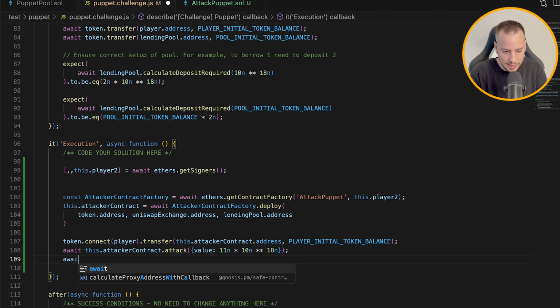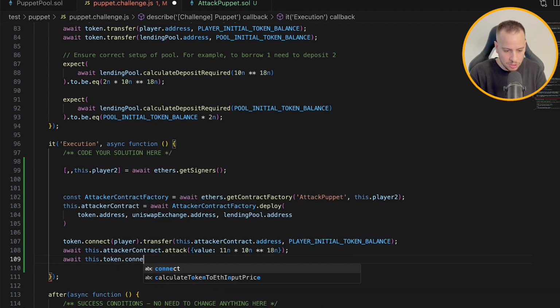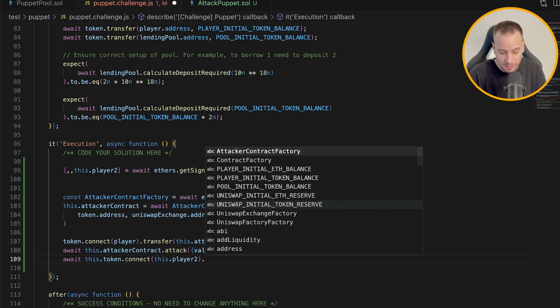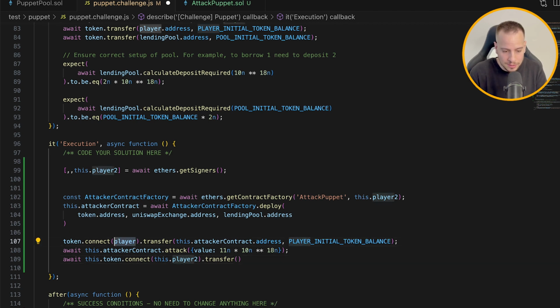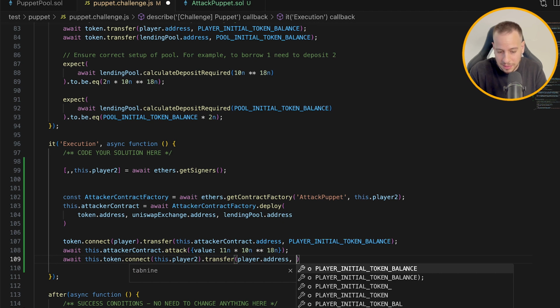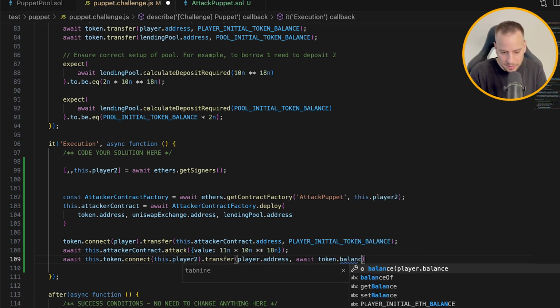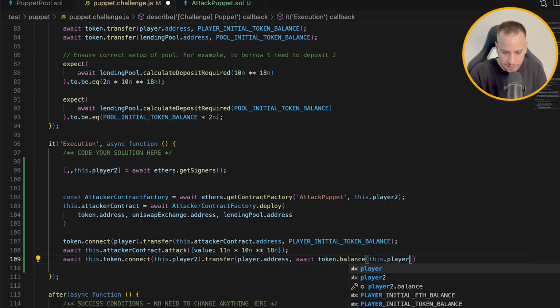So I will do something like await this.token.connect. I will connect player 2. I will send the transaction from player 2, and I will call the transfer function. I will transfer all the balance to the player address. So the recipient will be the player address, and the amount will be await token.balanceOf this.player2.